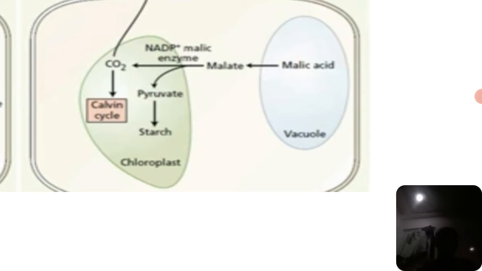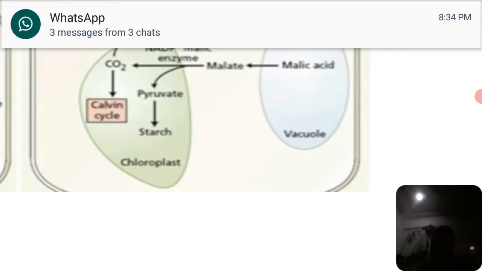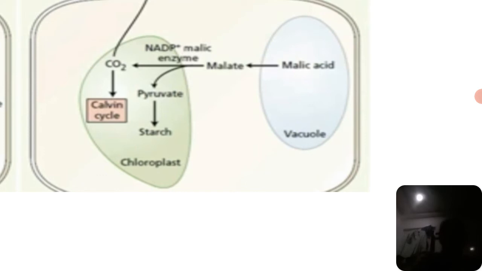So here the malic acid is converted to malate, and by the addition of one phosphate ion with NAD, it is converted into NADP plus by malic enzyme, and again it will be converted into pyruvate with release of one carbon dioxide molecule, and this pyruvate is converted into starch in the chloroplast.